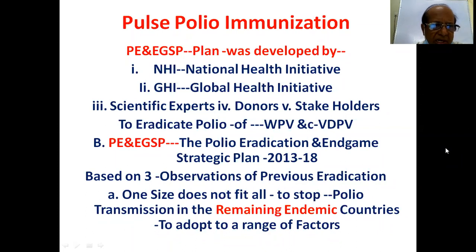The plan was started in 2013 and ended in 2018. Based on observations of previous eradication, one size does not fit all to stop polio transmission in the remaining endemic countries, so we have to adopt a range of factors.